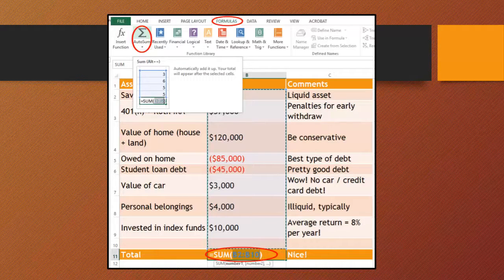In this example, first we have clicked cell B11 where we want the total amount to be displayed. Then on the Formulas tab of Excel, clicking the Auto Sum button has automatically inserted a formula that adds up the amounts in cells B2 through B10. This amount includes positive and negative amounts. The negative amounts are indicated in red with parentheses and represent debts owed rather than assets held. It's important to correctly add these amounts or else your net worth will be greatly overestimated.